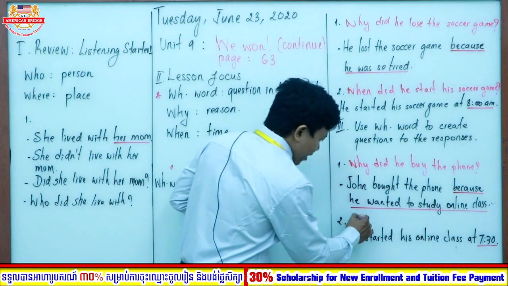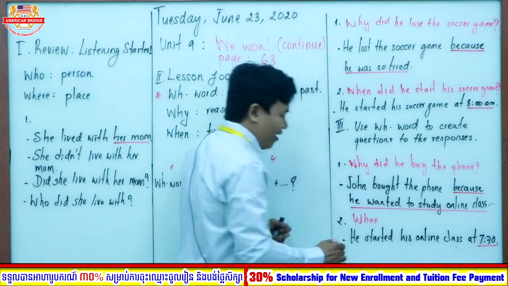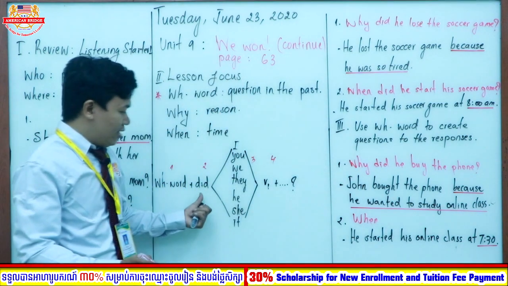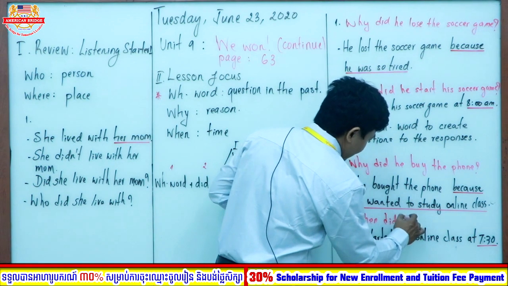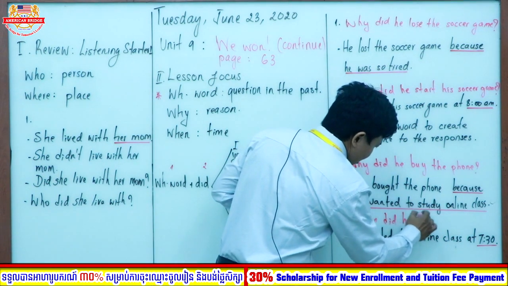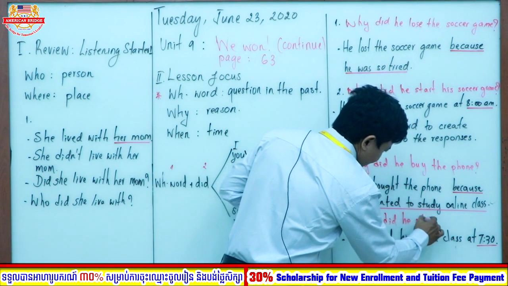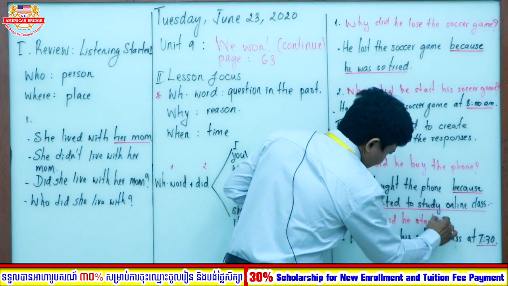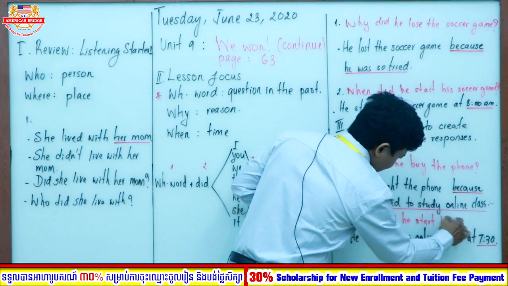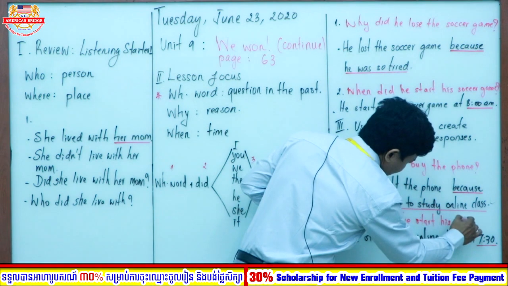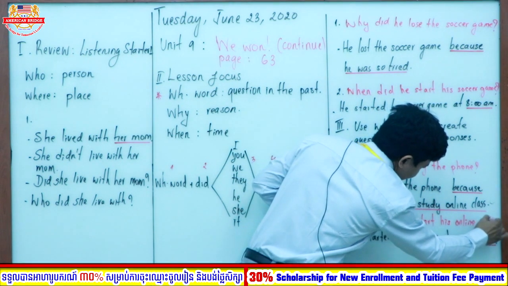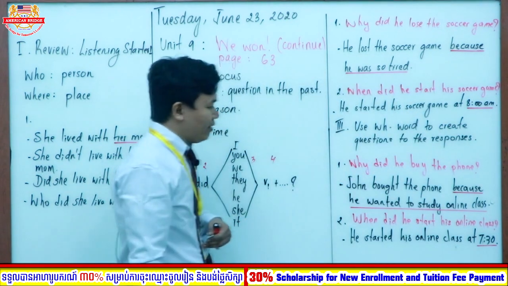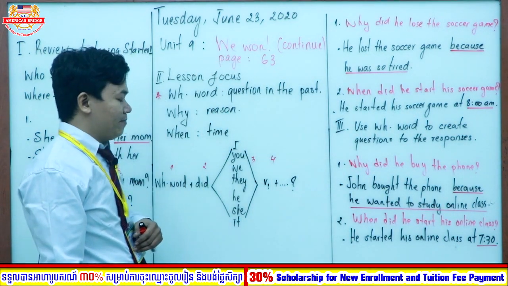So we put when, and then the second one is did, right? When, did, and then subject, he, start his online class. Okay, when did he start his online class?